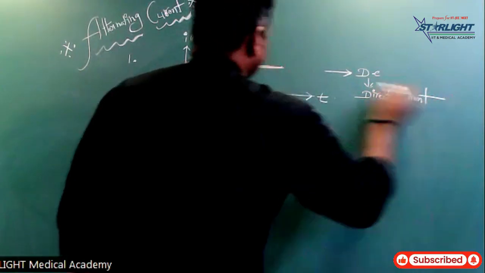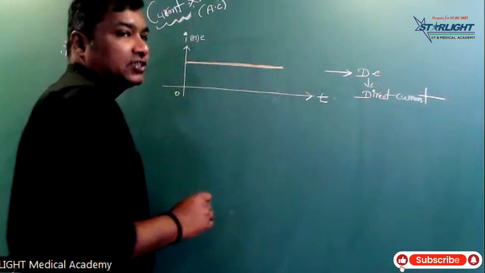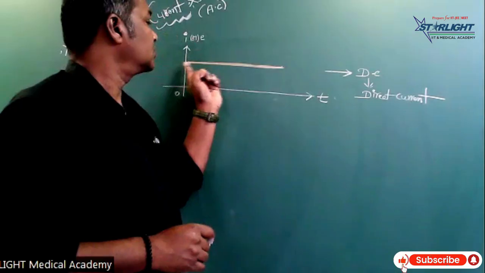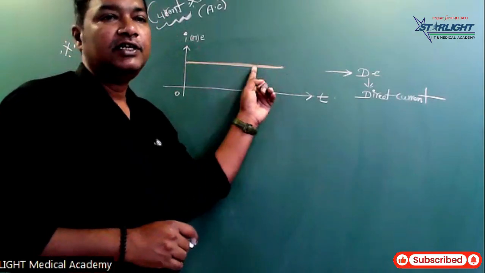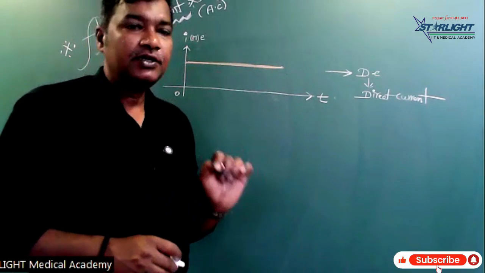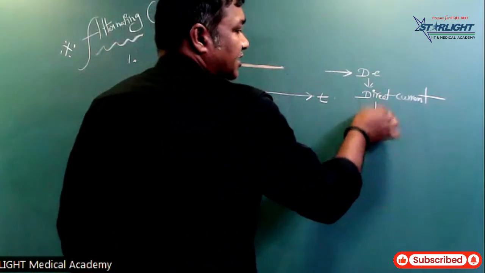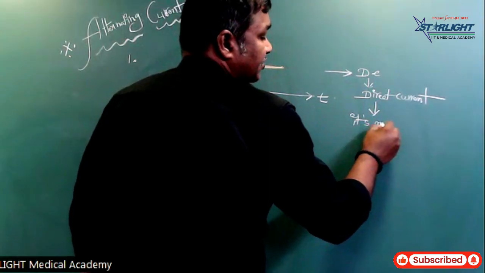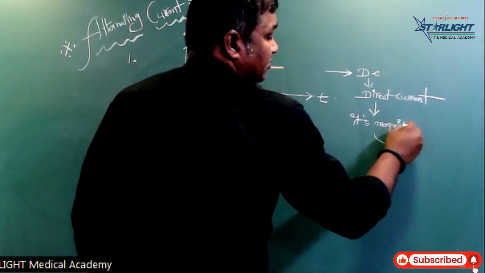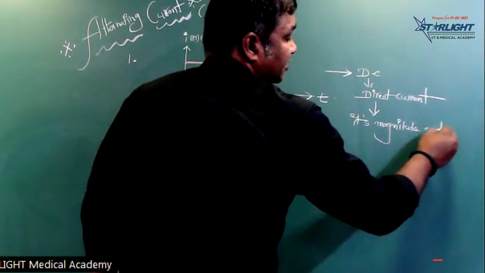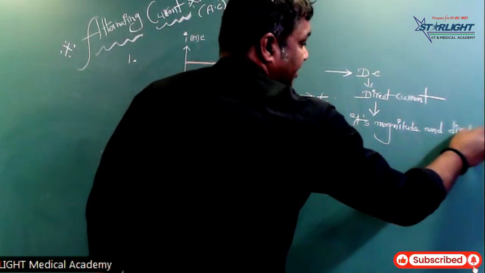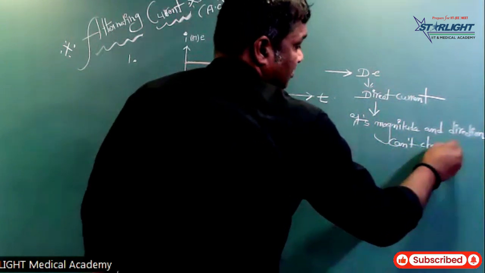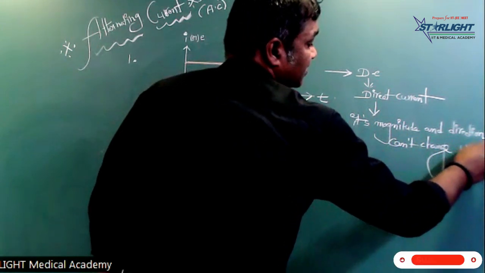Direct current, its magnitude and direction cannot change. A straight line means its magnitude and direction cannot be changed with respect to time.